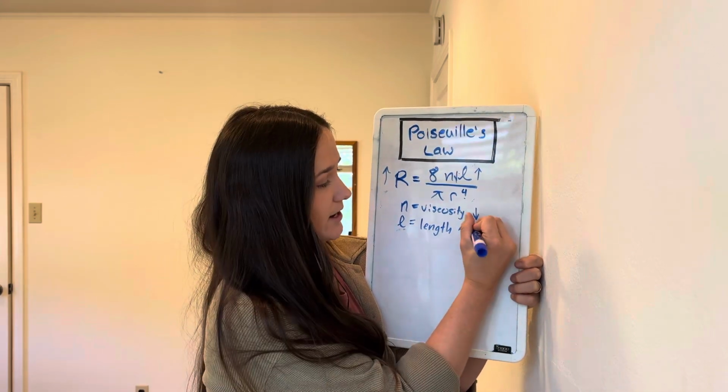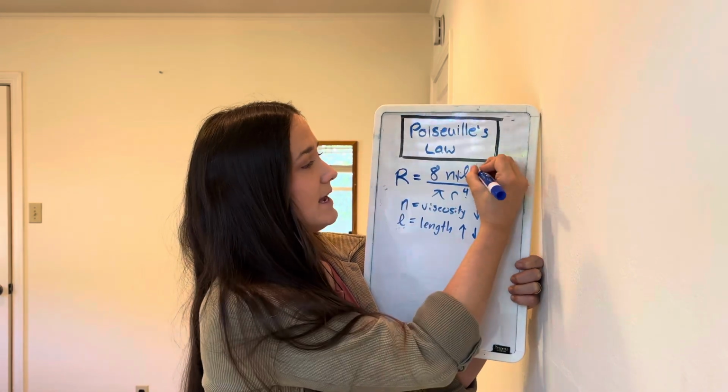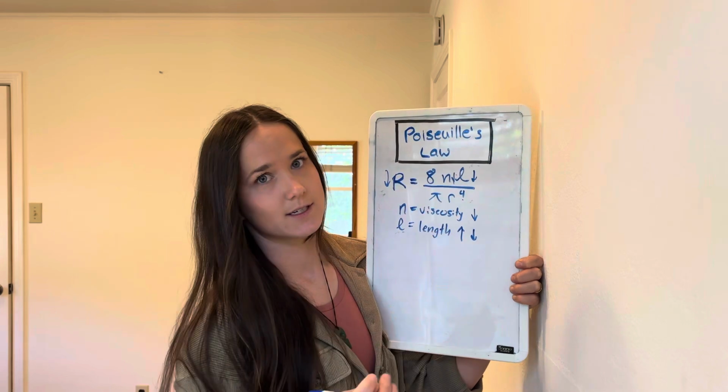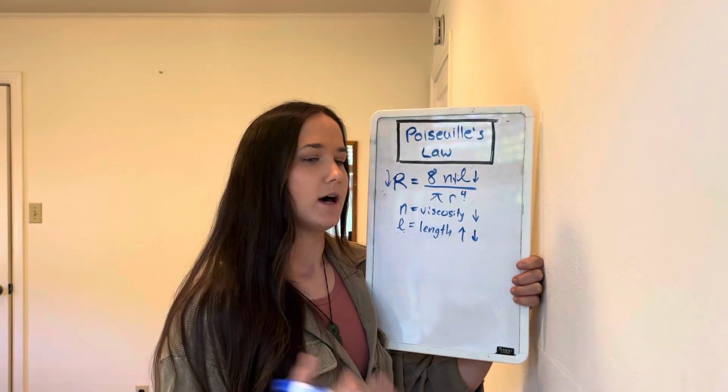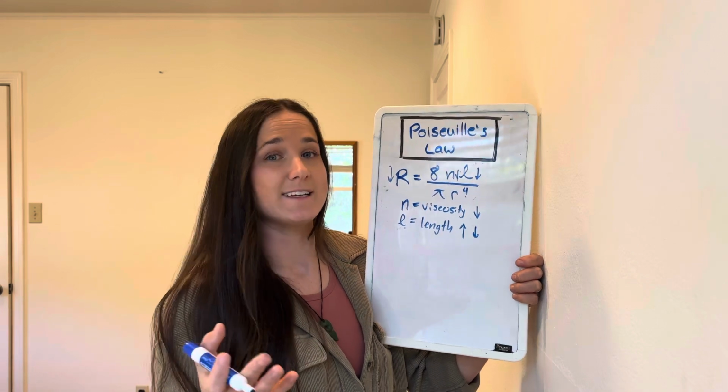The other way you can think about it is a decreased length. Let's say you're short, let's say you're skinny, you're going to have less length and therefore less resistance. That's why it's important to be healthy and exercise, and then your blood can go where it needs to go.